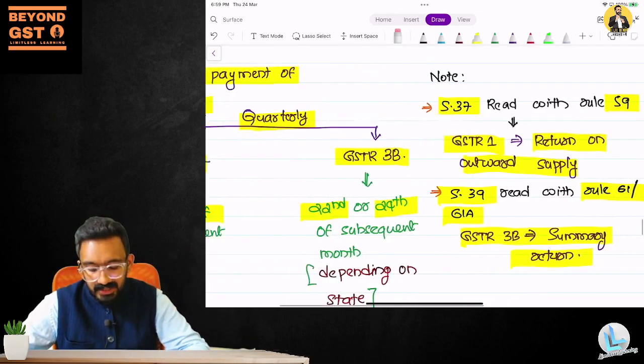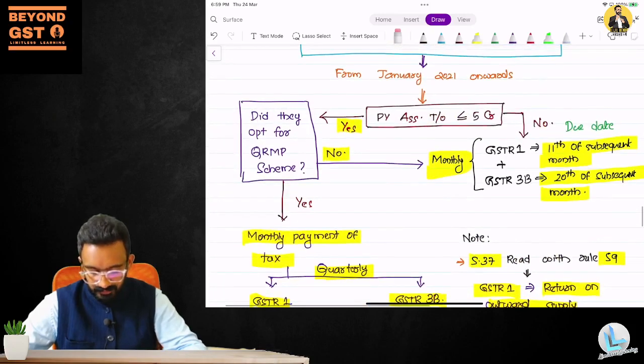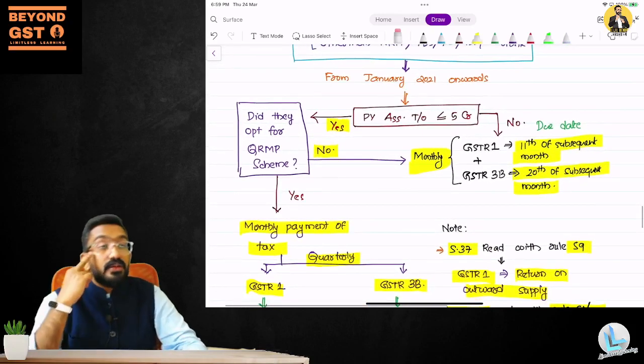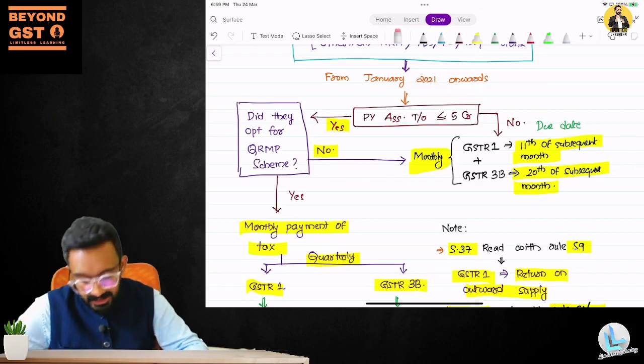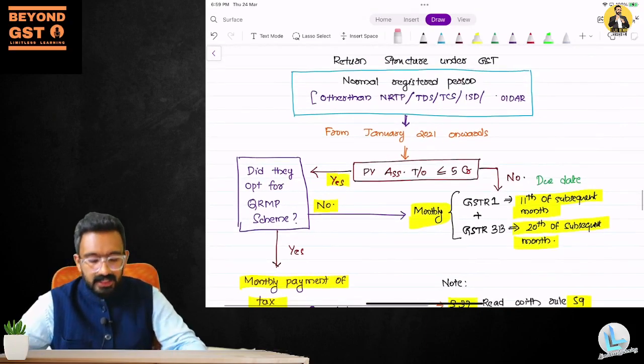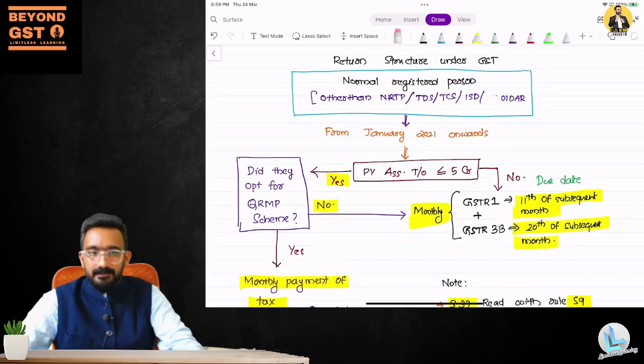So what is the deadline to file this? If I know that there is a late fee, I should also know what the due date is, right? To understand the due date, we should understand their turnover.